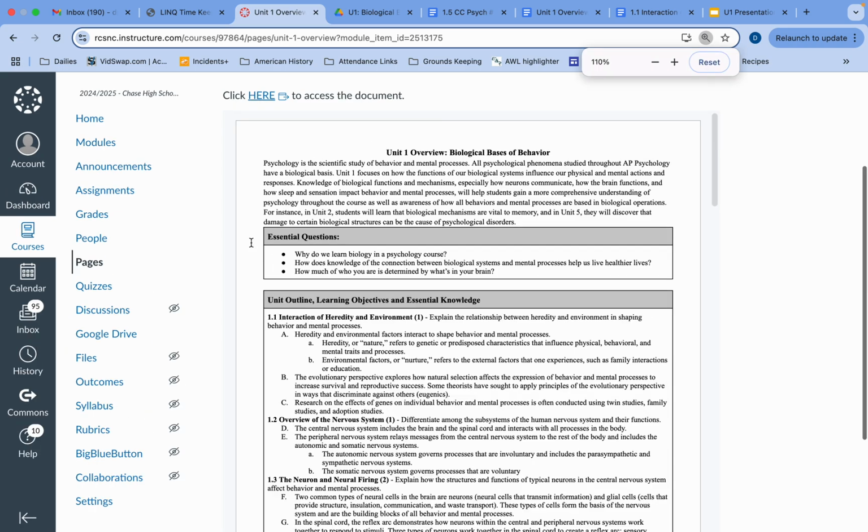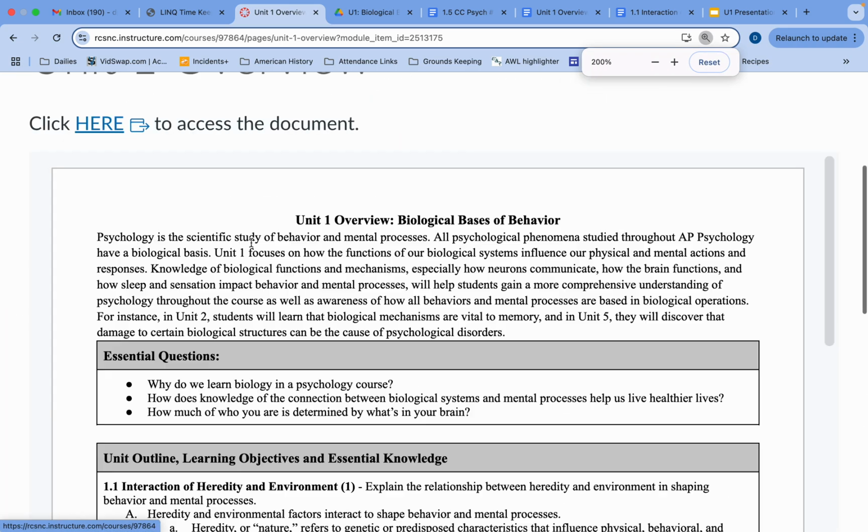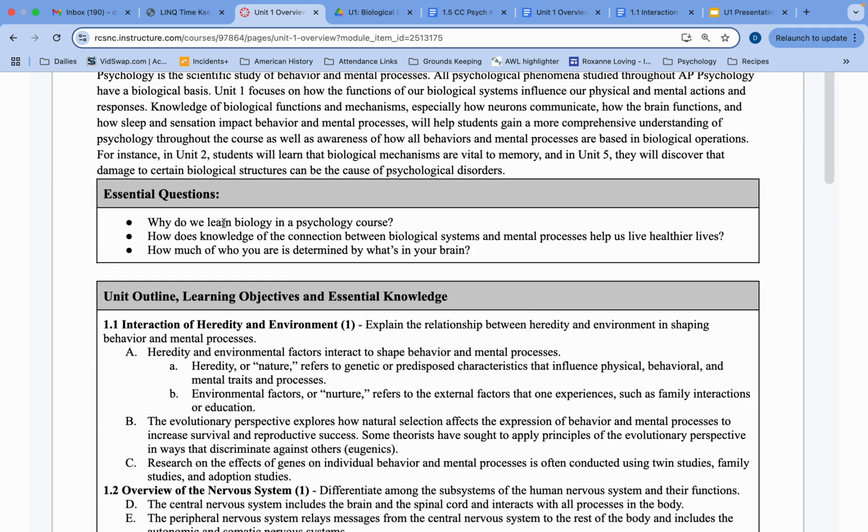The reason why we are the way we are, why we think the way we think, why we are motivated by the things that motivate us, it all has to do with the biology and the chemical makeup of our brains. There's a lot of science here, especially in this first unit, biological basis of psychology. Second existential question, and we got to master this in 3 weeks. How does knowledge of the connection between biological systems and mental processes help us live healthier lives?